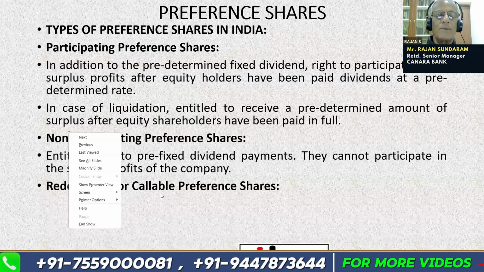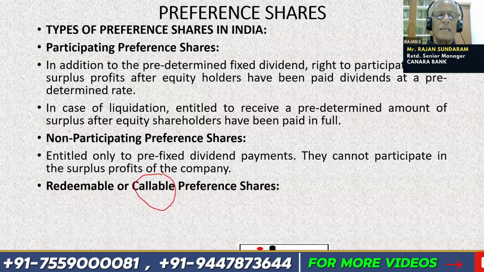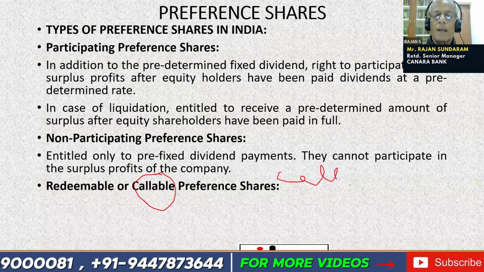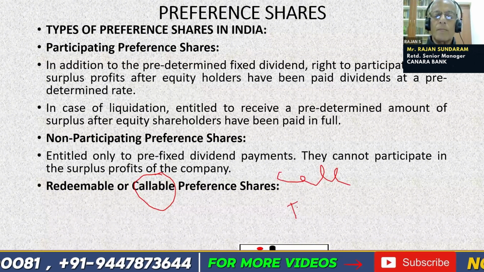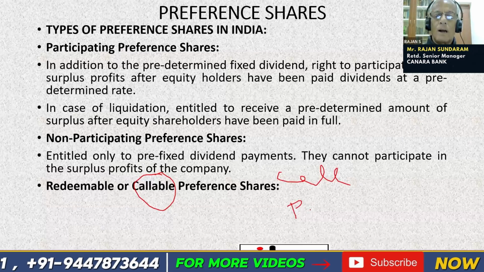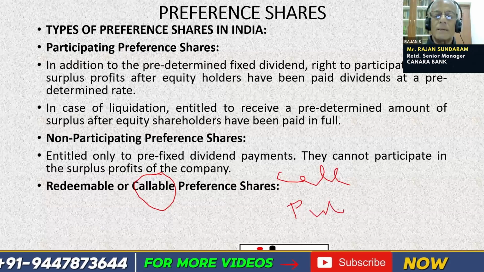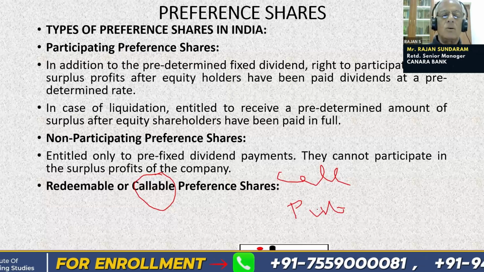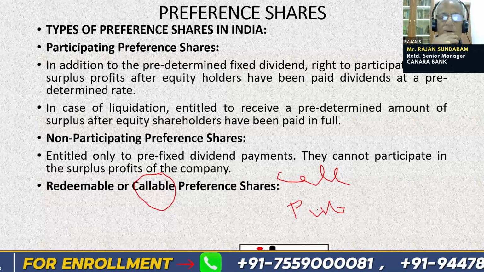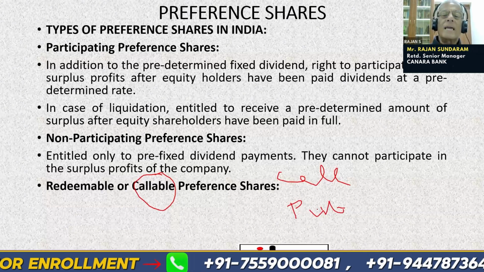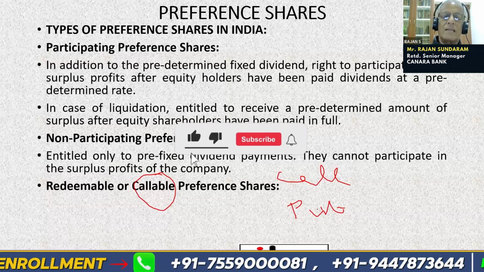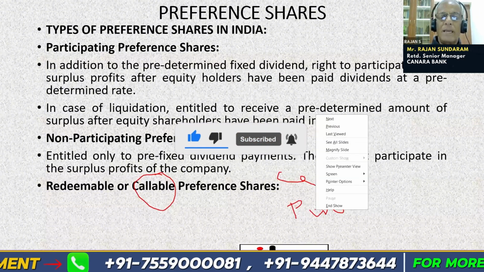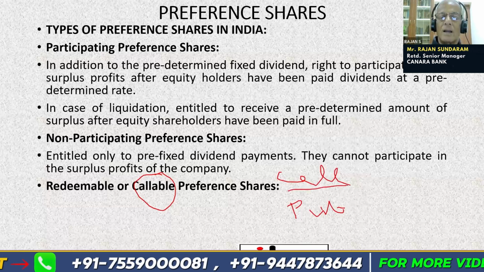Redeemable or callable preference shares. There are two options. One is called the call option and another is called the put option. An option is the right but not the obligation. So when we say preference shareholders have a call option, they can purchase the shares at a predetermined price. If the company has the option, then it is called a call option.